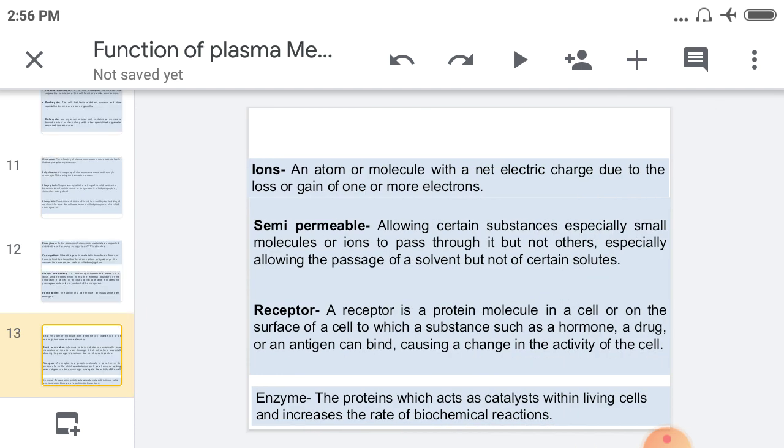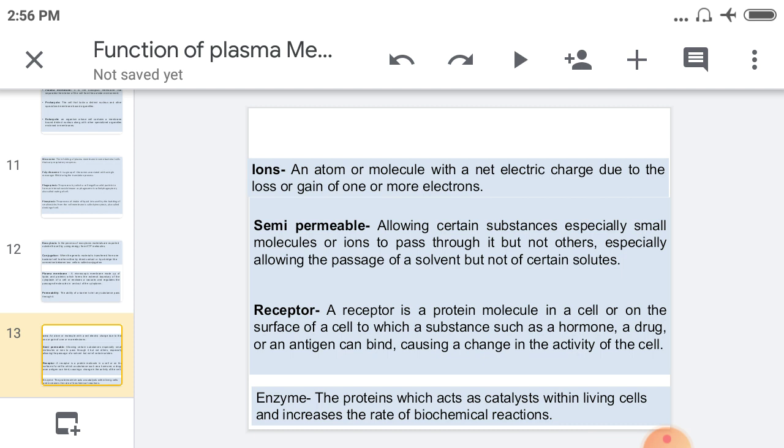Then ions. What is meant by ions? An atom or molecule with a net electric charge due to the loss or gain of one or more electrons. This is called an ion. Then semi-permeable, allowing certain substances, especially small molecules and ions, to pass through it, but not others. This is called semi-permeable.